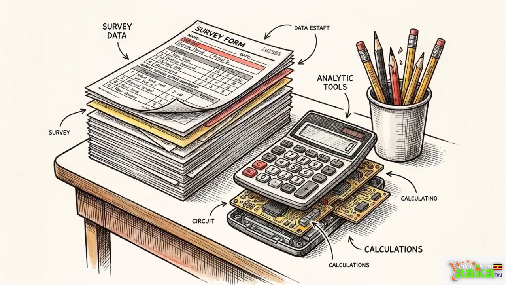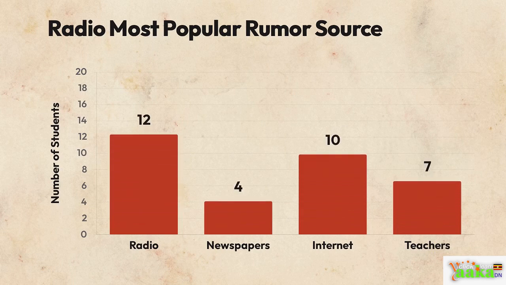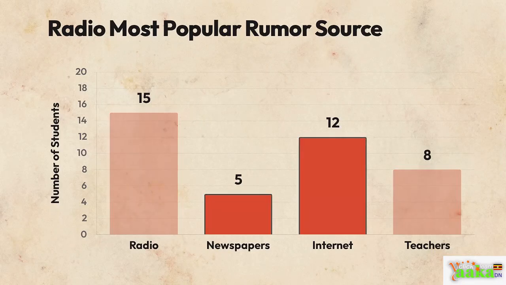Once we have all our answers, we need to report what we found. To make the data clear, we use specific words that help us compare our findings side by side. Look at our survey results. The line going up shows the number of students, and the labels along the bottom show the different sources. We can see exactly where those 40 students heard the rumor.